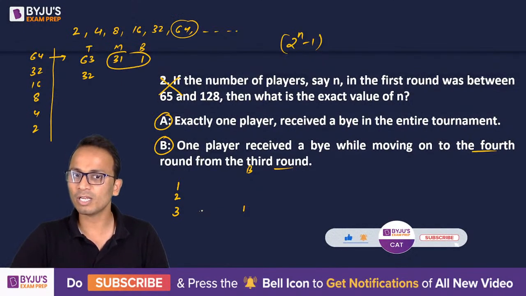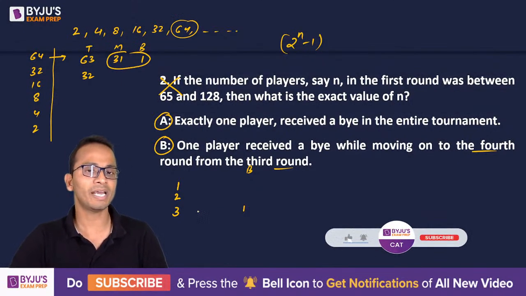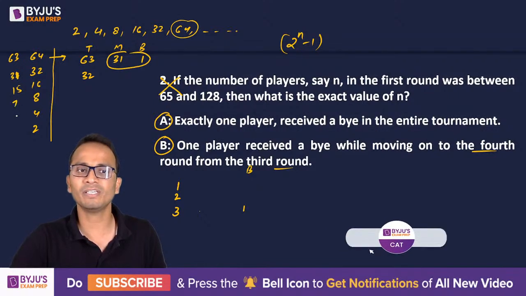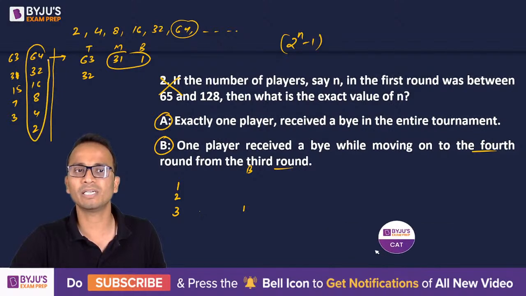So in the third round, the number of teams was 2 raised to the power n - 1. Now 2 raised to the power n - 1 can be any number out of these. It can be 63, it can be 31, it can be 15, it can be 7, it can be 3. So I'm just subtracting 1 from these numbers.